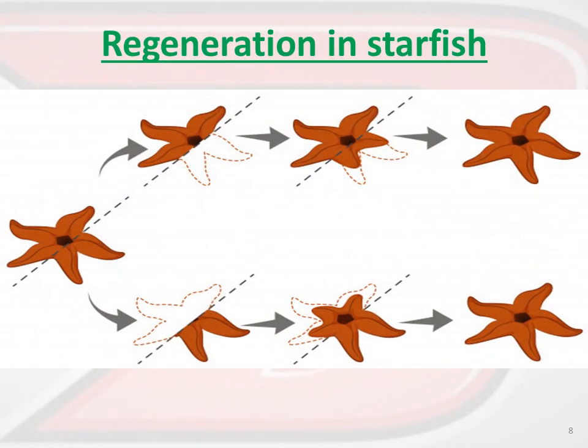Here I have shown you the regeneration process in starfish also. You can see that somehow the parent starfish has got cut into two pieces. Upper three arms and lower two arms are detached. But at the end you can see two daughter starfish are produced. Okay, how come? Through the process of regeneration, means due to some reason some genetic information must be present in that particular lost part, and due to that two daughter starfish are produced, okay.